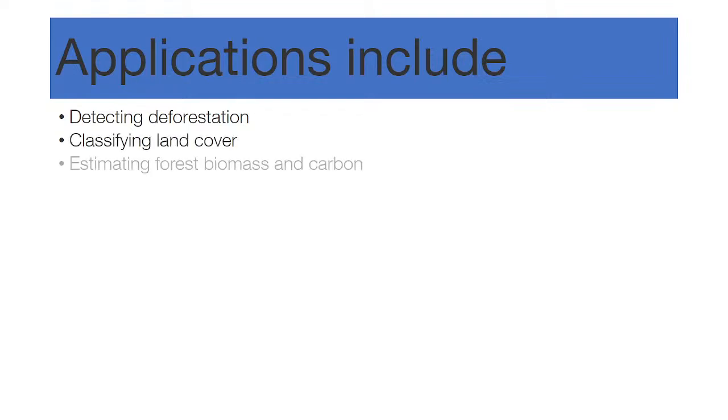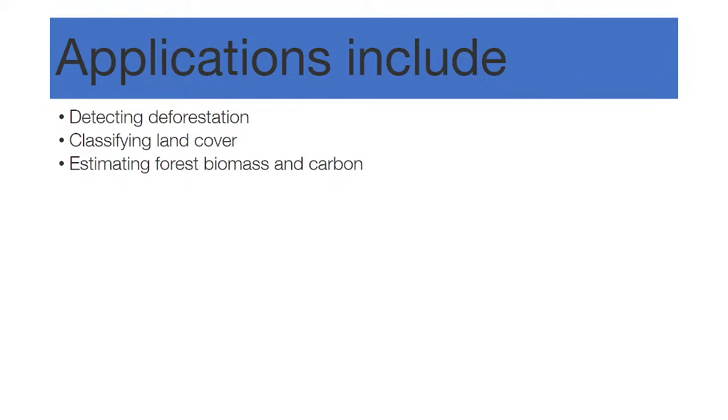So now, applications. There are a lot of applications in the Google Earth Engine platform. Any kind of remote sensing analysis we can easily do using Google Earth Engine. Here I mentioned some applications such as detecting deforestation, classifying land cover and land use, and estimating forest biomass and carbon.